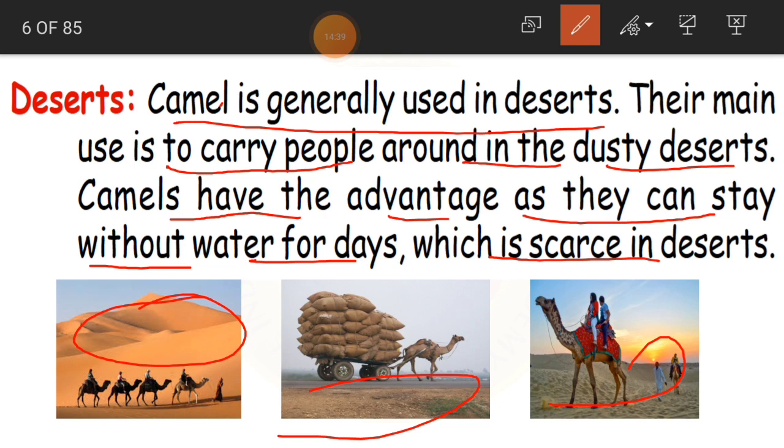It is a very dry area. Because water is not there, other animals cannot live there. Whereas camel has got an advantage where it can stay without water for some days. So that is why we prefer camel in desert areas, and we use it to carry people and our goods in that area. Clear, children?